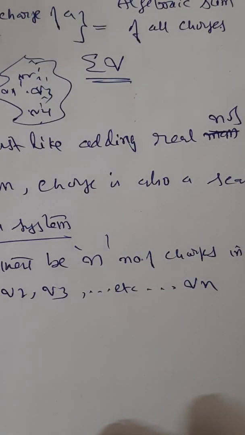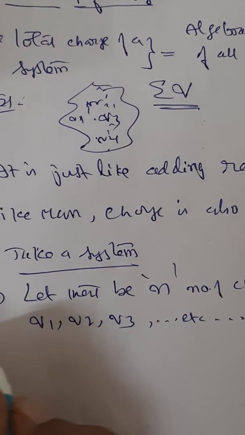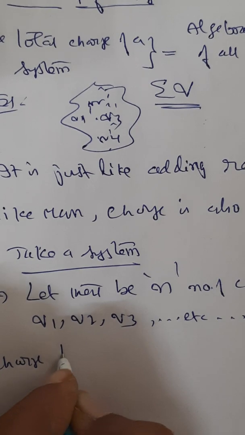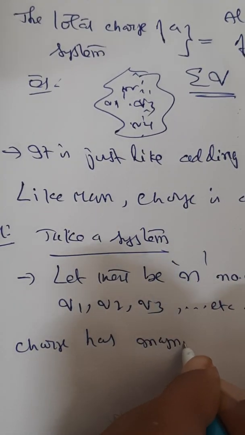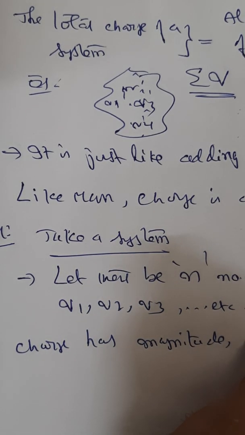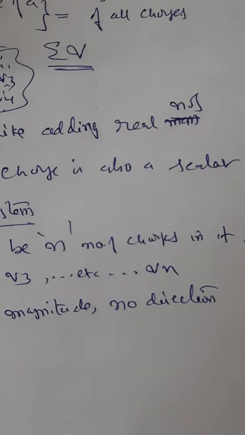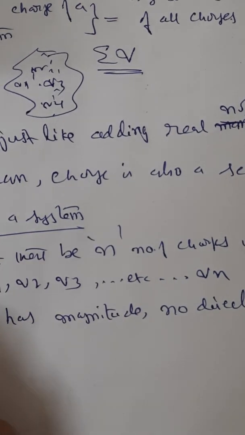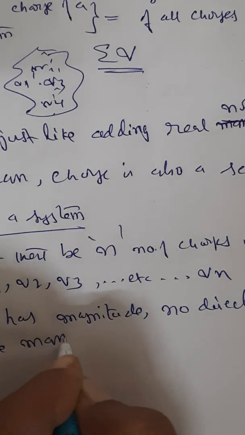There will be n number of charges. What we have to understand is that charge has magnitude, no direction. That's why I said charge is a scalar, like mass. So no direction, like mass. This example we can quote.